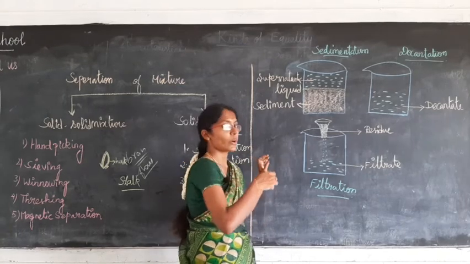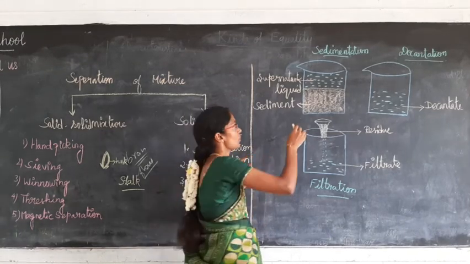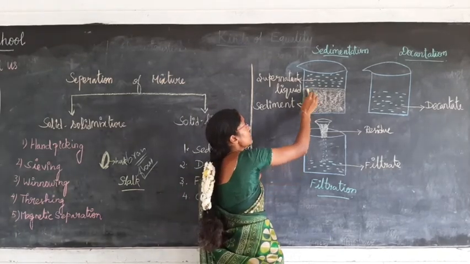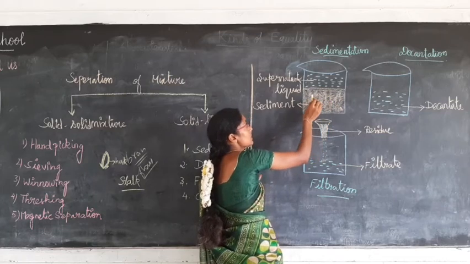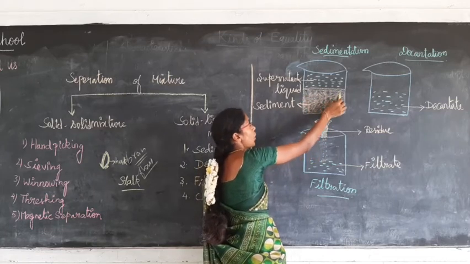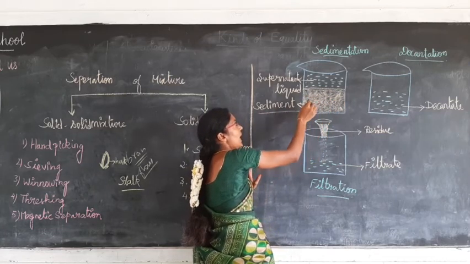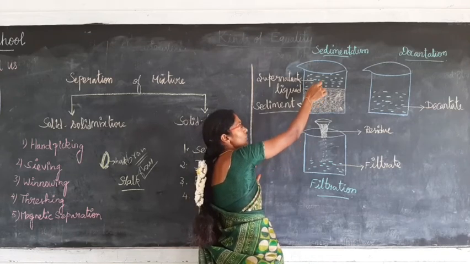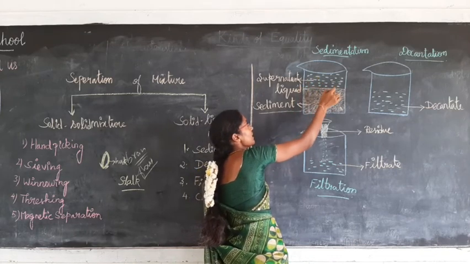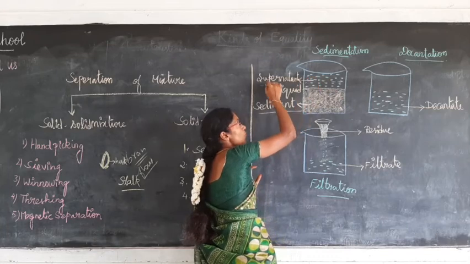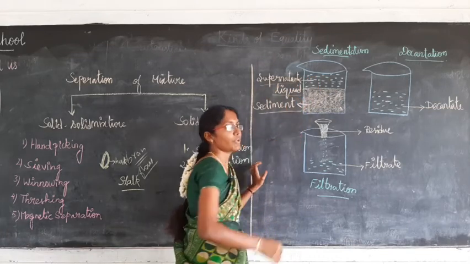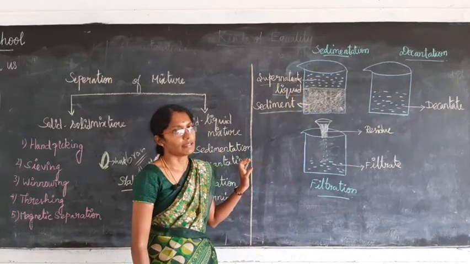So that is known as sedimentation. See here, the sand which has settled down at the bottom is known as sediment, and the liquid which floats at the top of the sediment is known as supernatant liquid.